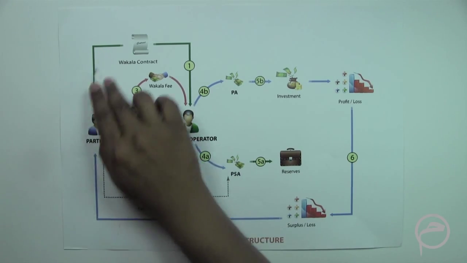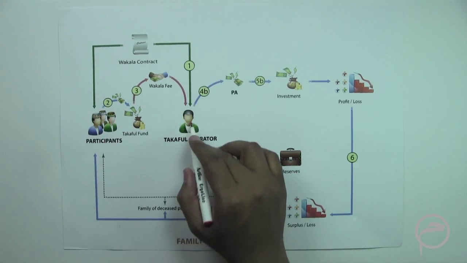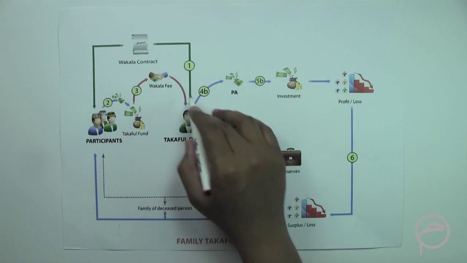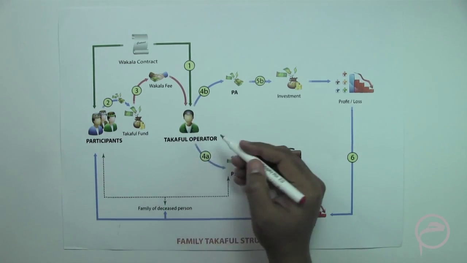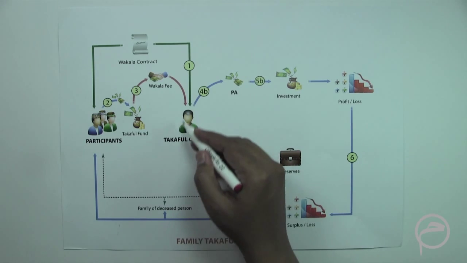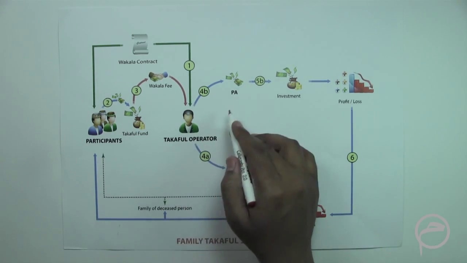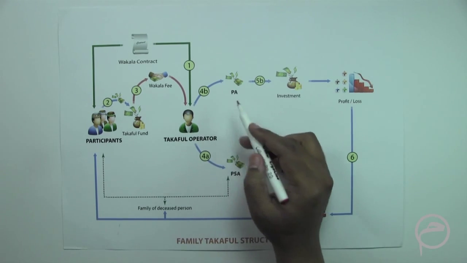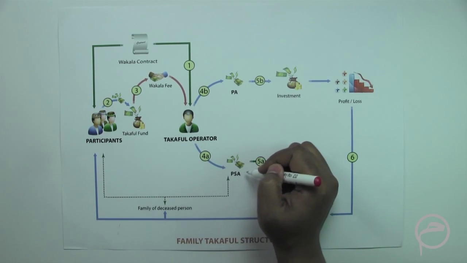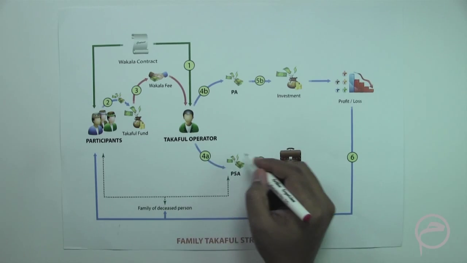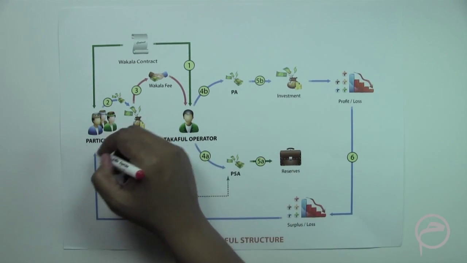fund, and then there is a contractual relationship getting created, and the Takaful operator is appointed as an agent to manage the fund. The Takaful operator, of course, as we have discussed earlier, divides the pool of the funds into two divisions. One is called the PA, which is the participants account, and the other is the PSA, the participant special account. This account is used to address the claims made by the participants.